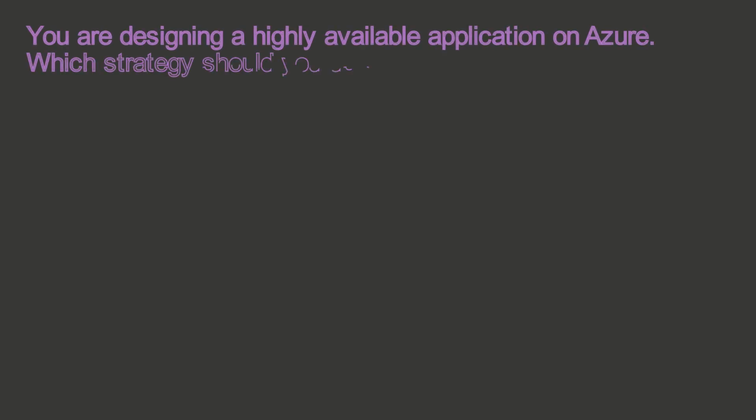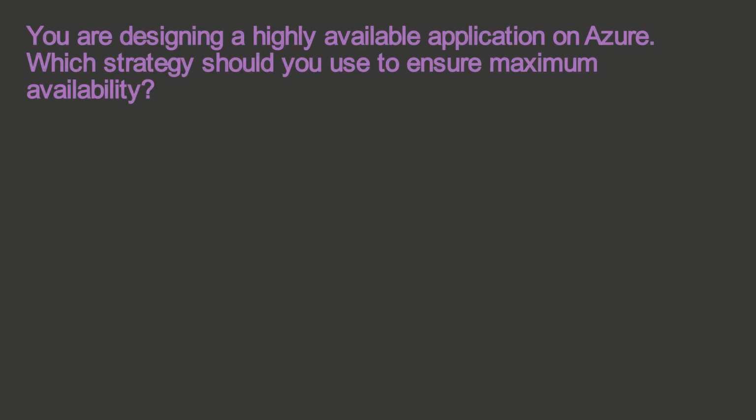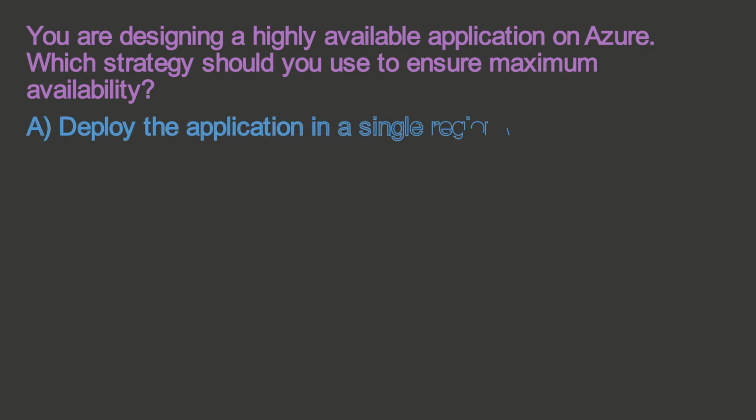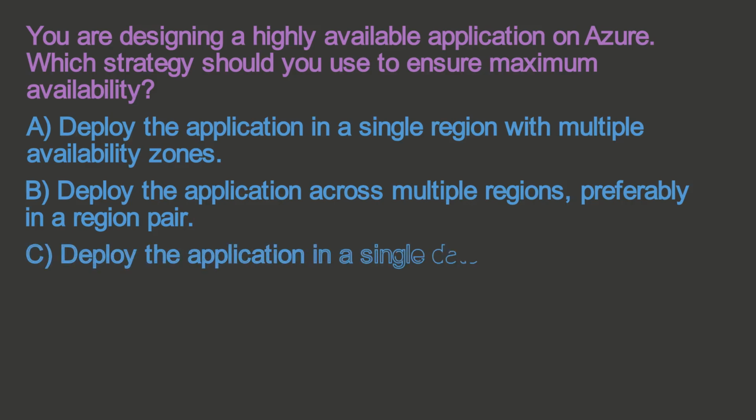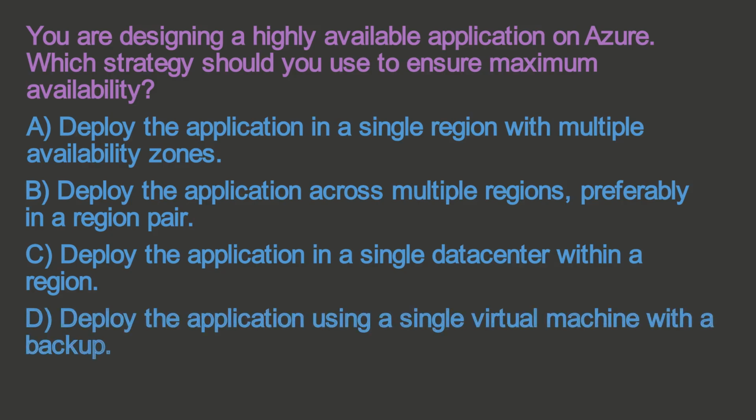You are designing a highly available application on Azure. Which strategy should you use to ensure maximum availability? A. Deploy the application in a single region with multiple availability zones. B. Deploy the application across multiple regions, preferably in a region pair. C. Deploy the application in a single data center within a region. D. Deploy the application using a single virtual machine with a backup.